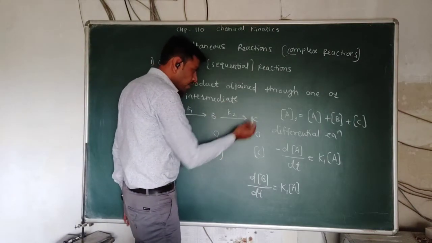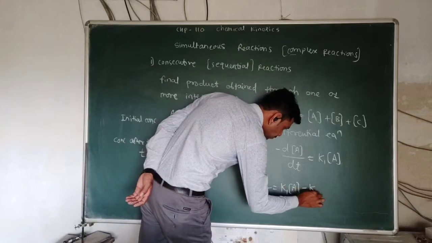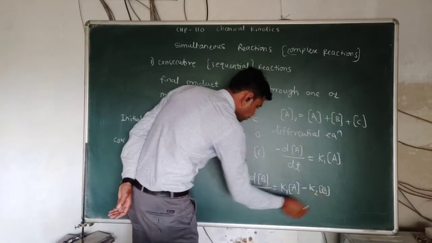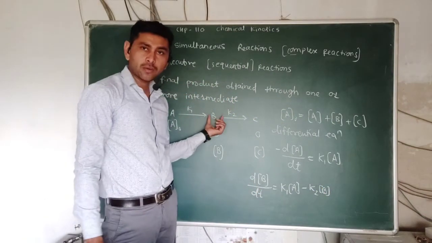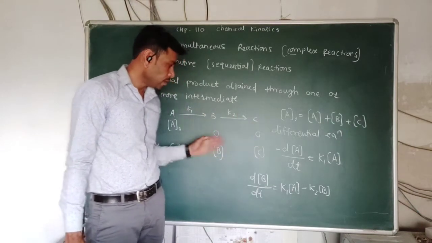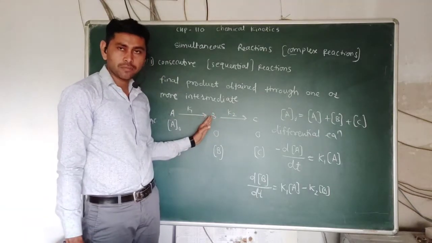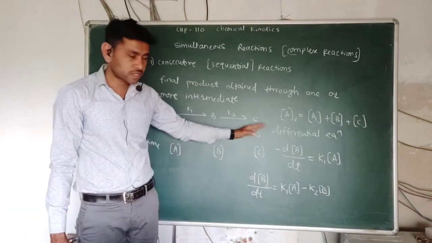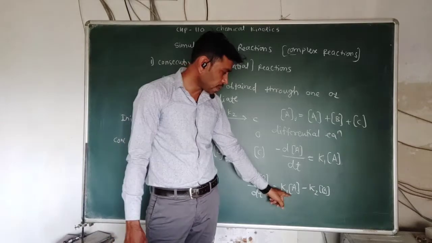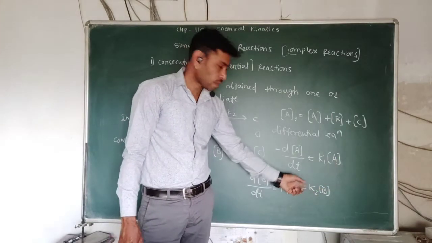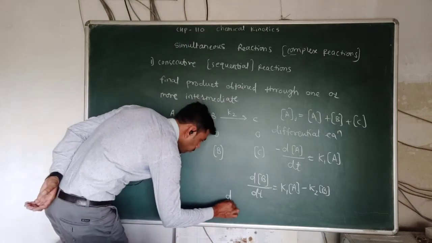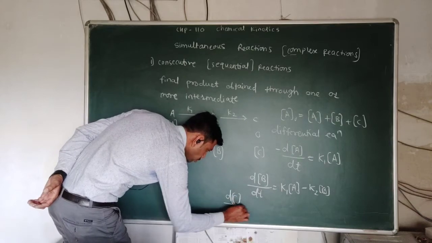So minus K2 into B. This is the rate of formation of B. The rate of formation of B is not only from A to B, but also there is the conversion from B to C, because the concentration of B decreases due to the formation of product C, while the concentration of A decreases and product B forms.